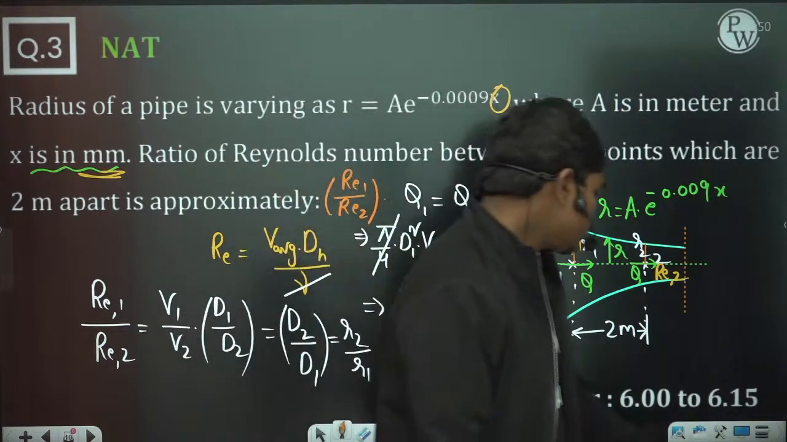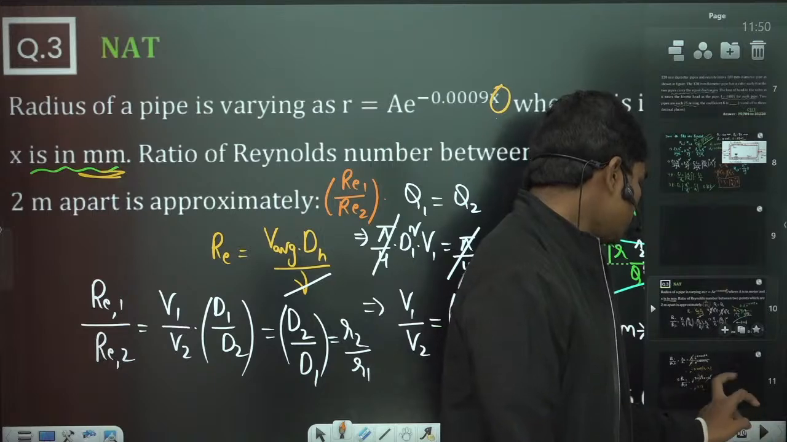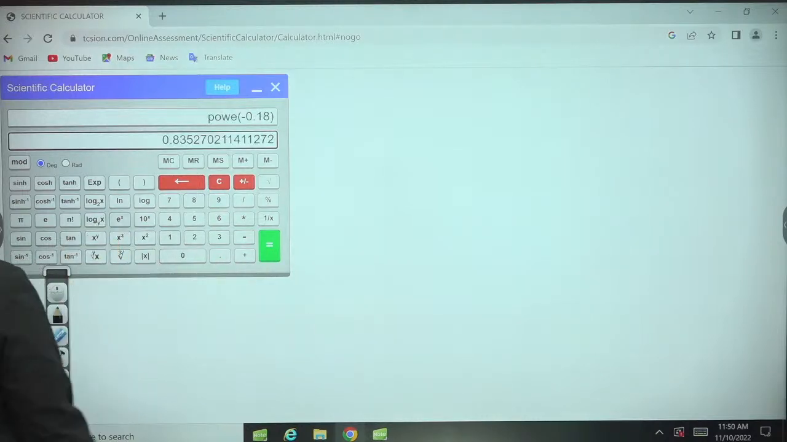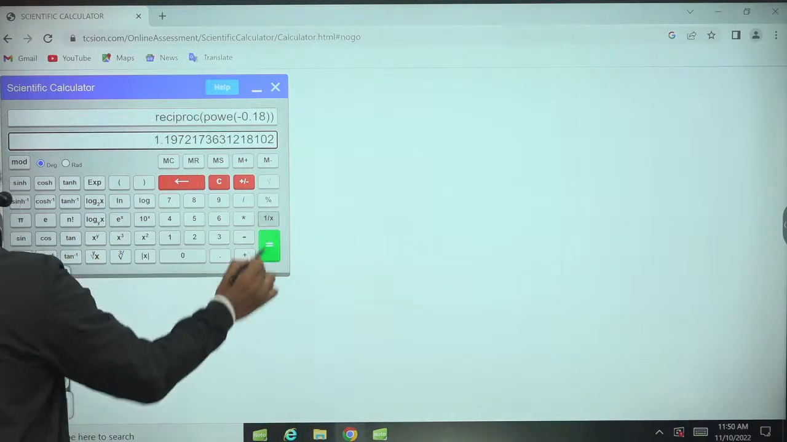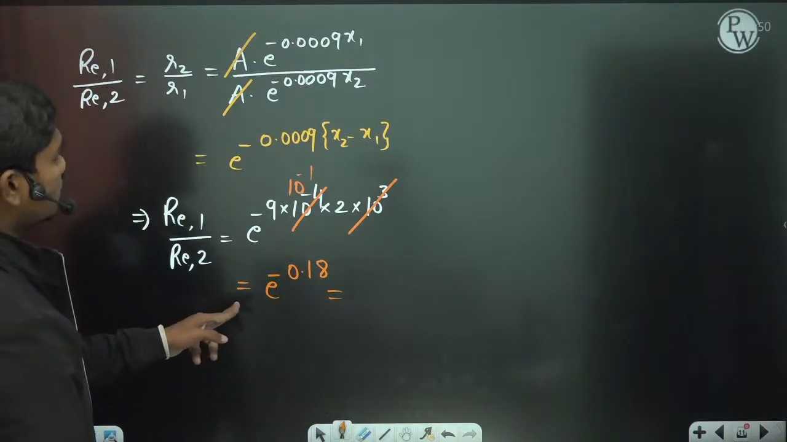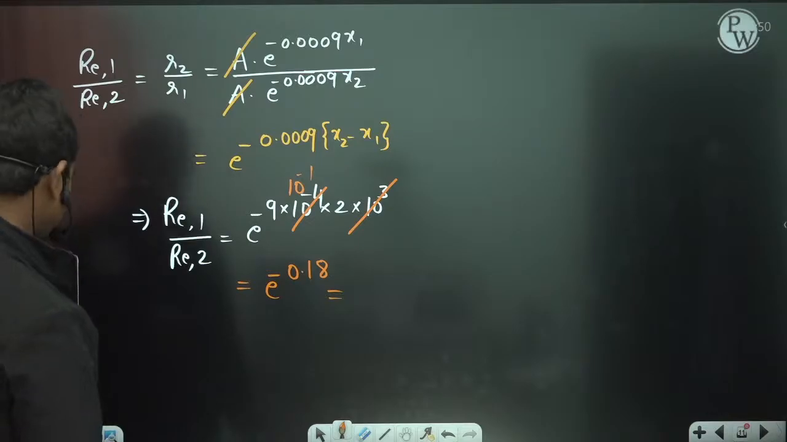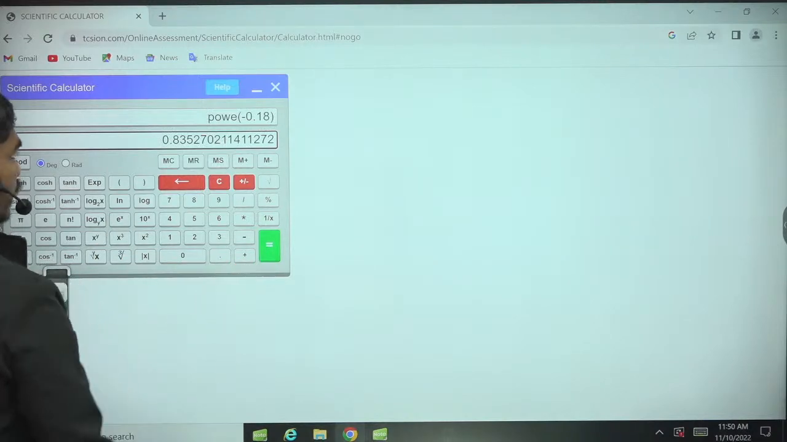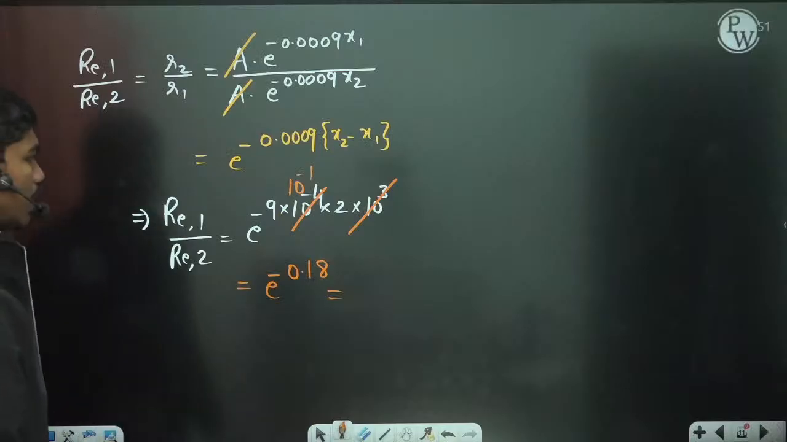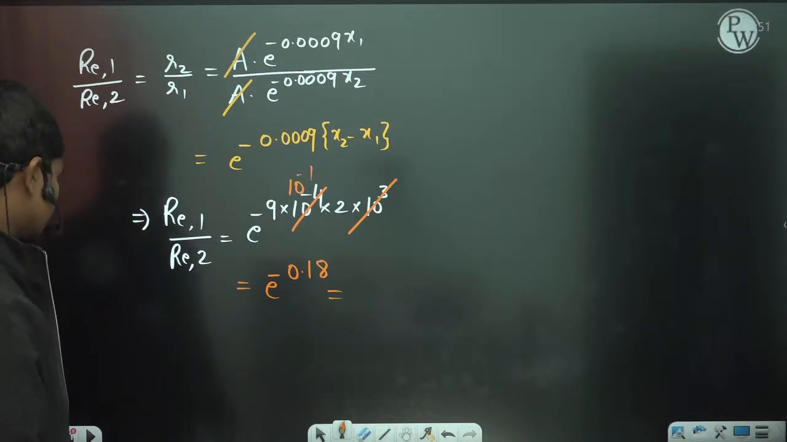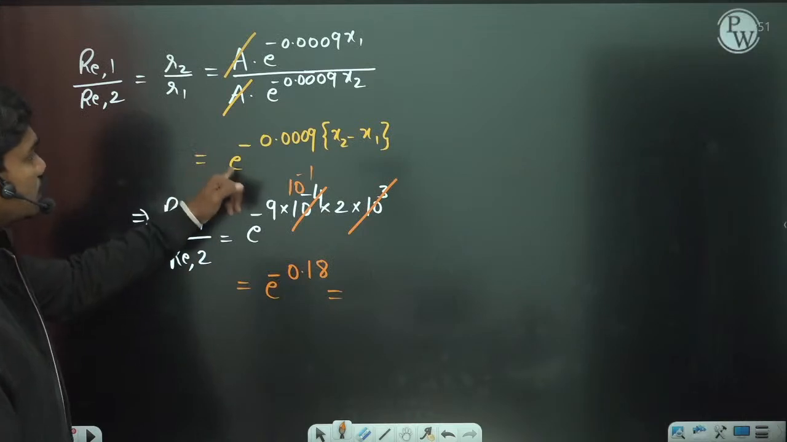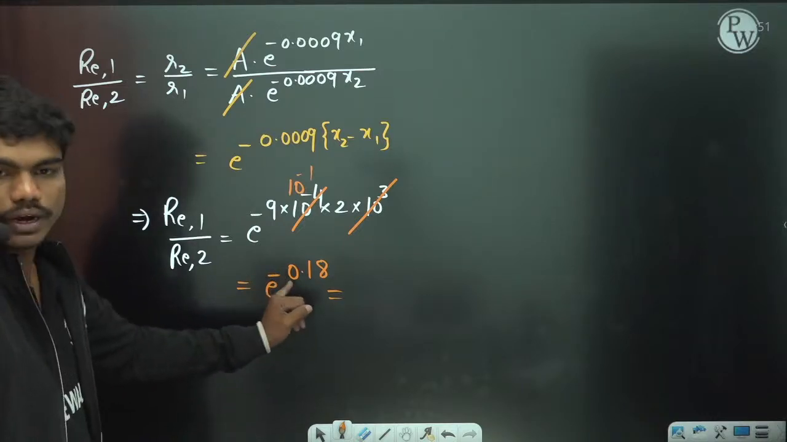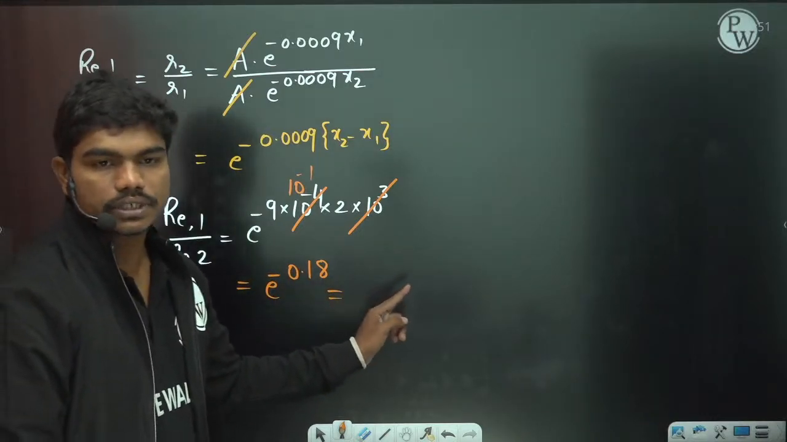Okay, so now if you see this, e to the power minus 0.18, let us see, exponential of minus 0.18 is 0.83527. So this is the value for the Reynolds number. Clear? We have all the things, d2 by d1 and all. So 2 nines are 18, so 18 into 10 to the power minus 1 with a minus sign, so minus 0.18. Clear? From the continuity equation we have observed this.